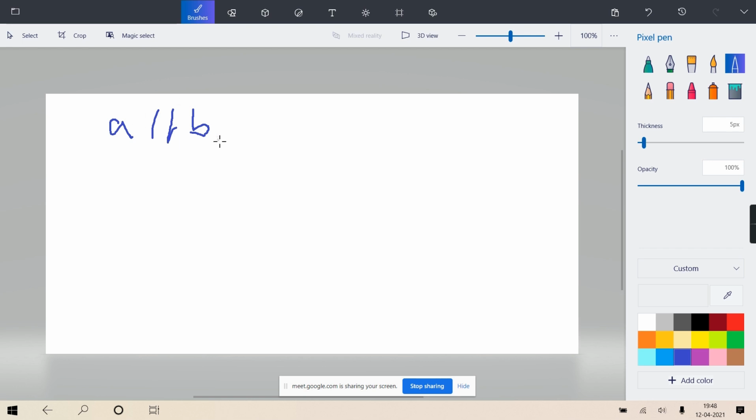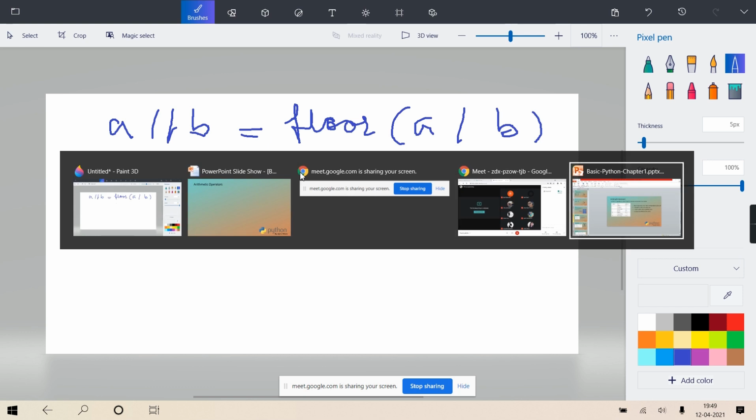So A double slash B is the same as floor of A slash B. It will take the normal A division B, which is a float division, and whatever answer you get, its floor, meaning the nearest integer. Is it clear to you? I'll give you the demonstration, don't worry.